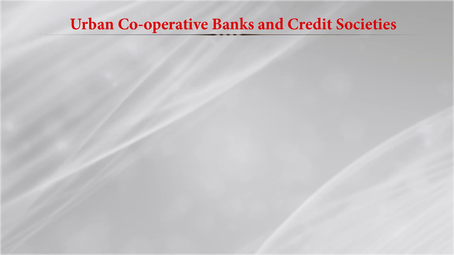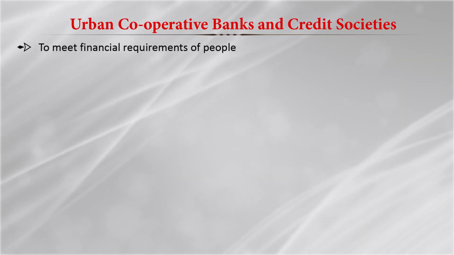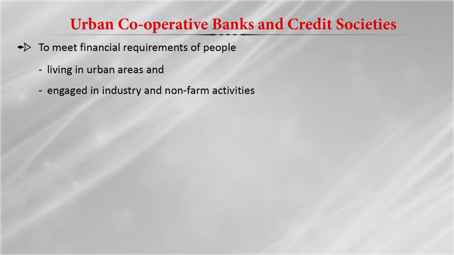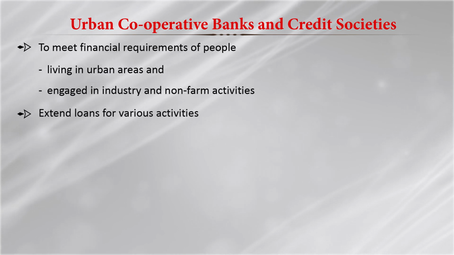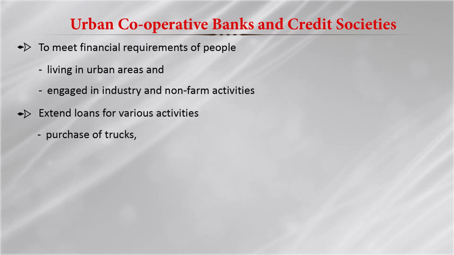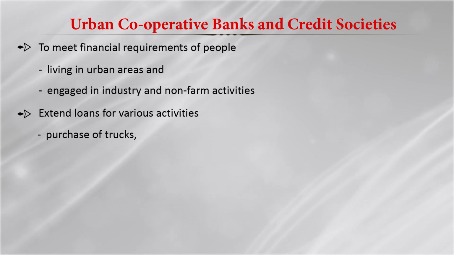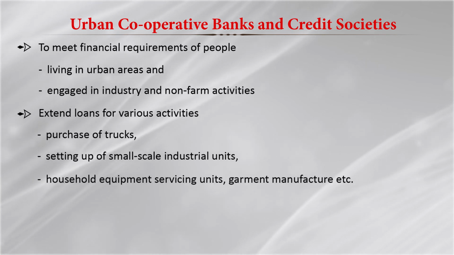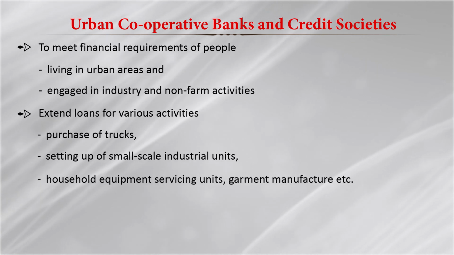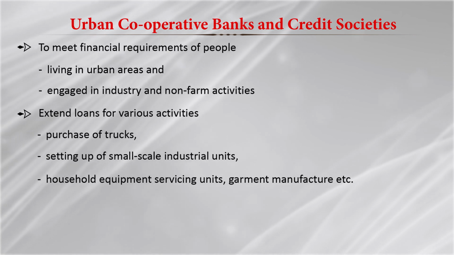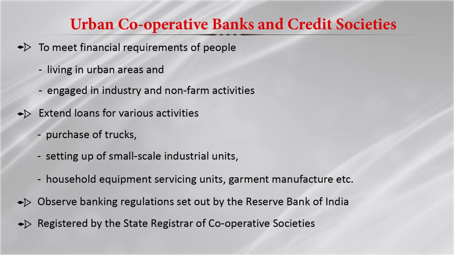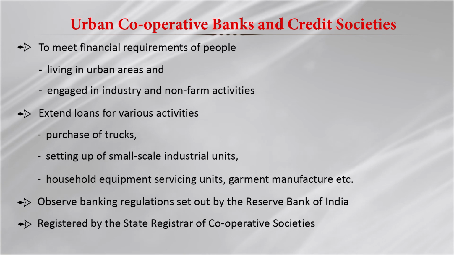And in case of urban cooperative banks and credit societies, their purpose is to meet the financial requirements of people who are living in urban areas and engaged in industry and non-farm activities. They extend loans for various activities. Suppose a person from an urban area wants to purchase a truck, they provide the loan. They also provide loans for setting up small scale industry units, and for household equipment servicing units. They follow the banking regulations set by the Reserve Bank of India, and they are registered with the state registrar of cooperative societies.